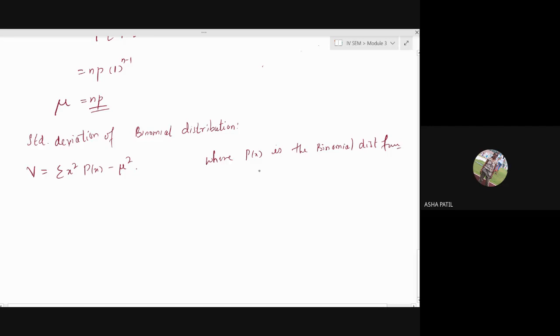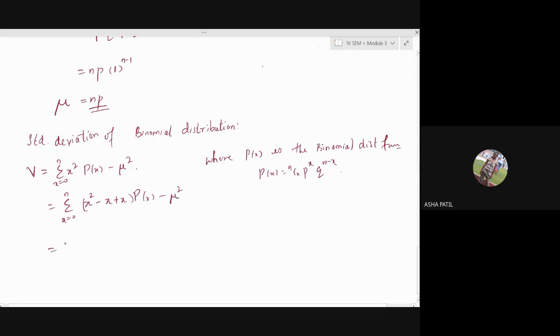What is p of x again? It is nCx, p raised to x, q raised to n minus x. But let us not substitute it at the beginning. X takes values from 0 to n here, because what we want to do is split x square. Let us add and subtract x for x square.